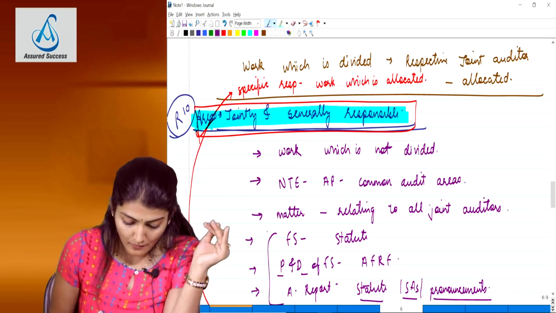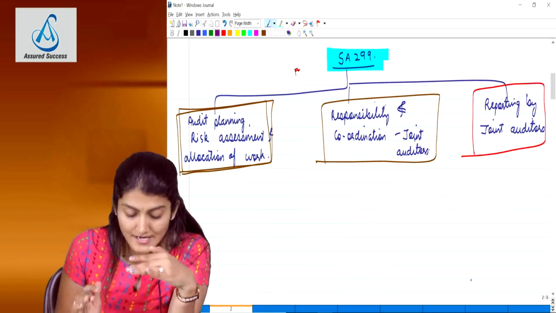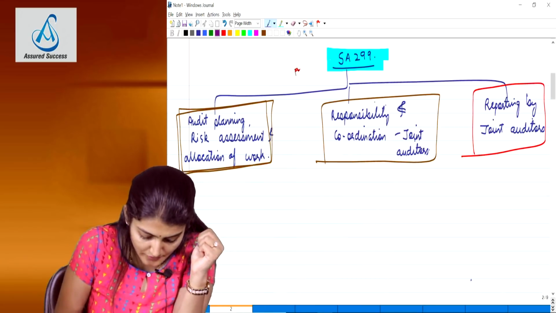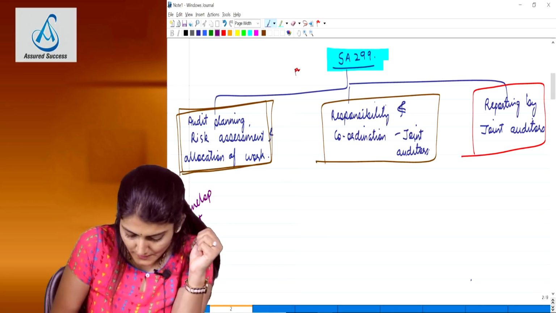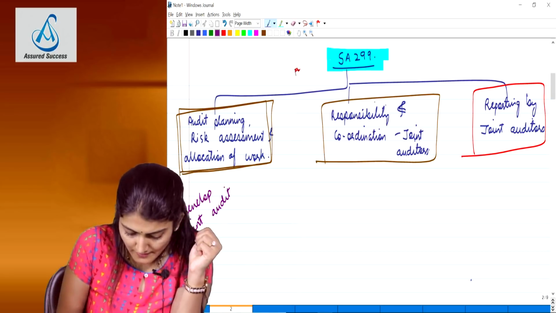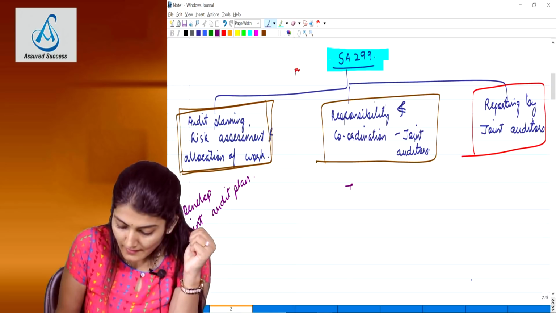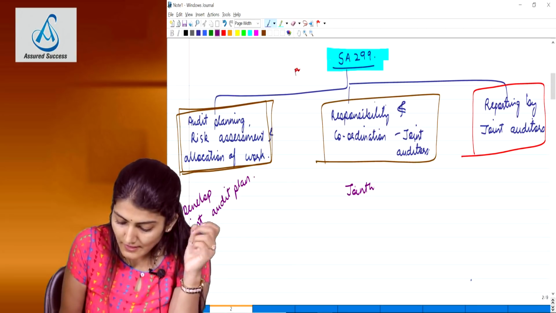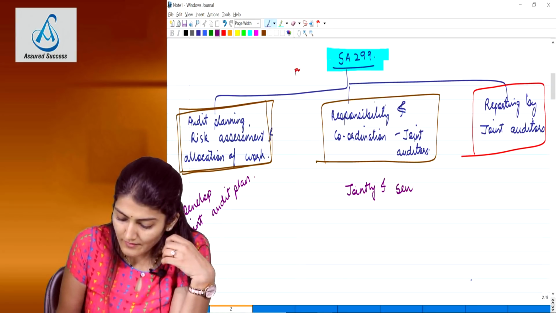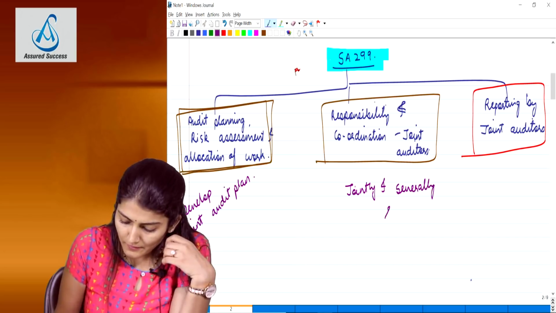Okay, right. So to conclude the standard: first, developing the joint audit plan, what are the factors? That is the first question which you need to study from this. Second, what are the areas where the joint auditors are jointly and severally responsible?